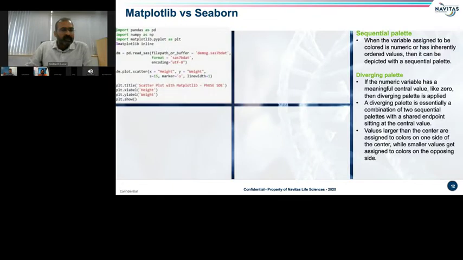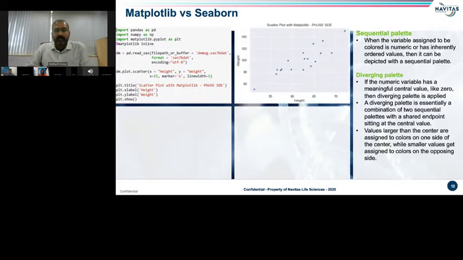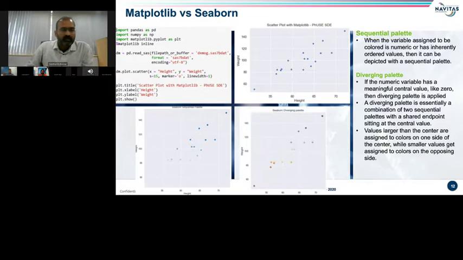So in the first example, we have created the scatter plot using Matplotlib. The second one is about two different palettes example. In the first one, it's a sequential palette, which means that the color from the lowest value will have a light color, and then in the second example, it's a diverging palette. That means there are two sequential palettes combined. In this case, we have a central zero value.